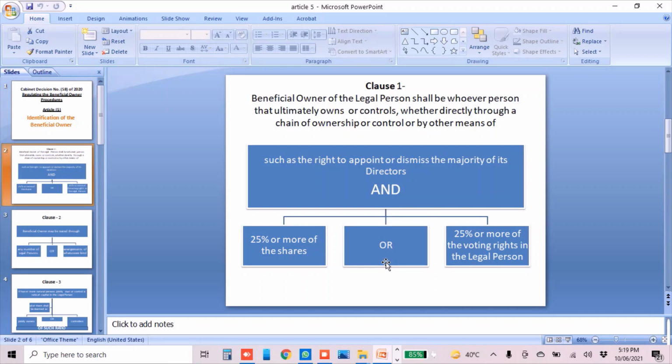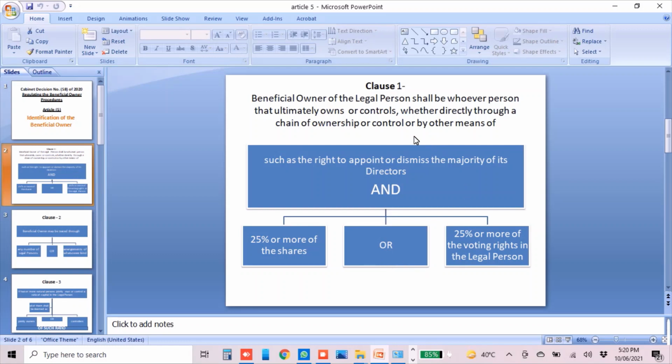Clause 1 says the beneficial owner of the legal person shall be whichever person that ultimately owns or controls, whether directly, through a chain of ownership or control, or by other means. The first condition is the right to appoint or dismiss the majority of its directors. The natural person must have a right to appoint or dismiss the majority of its directors, and he must hold 25% or more of the shares or 25% or more of the voting rights in the legal person.